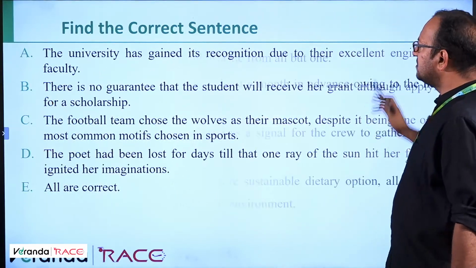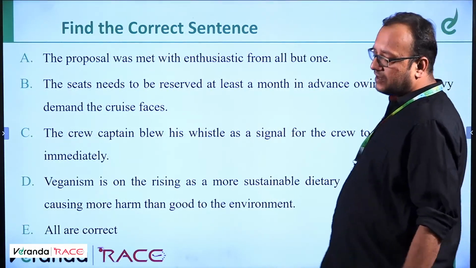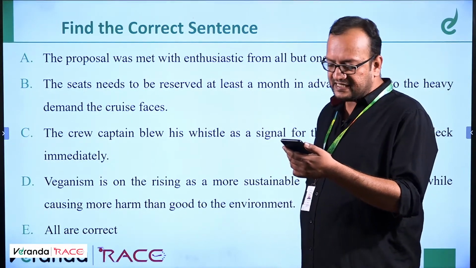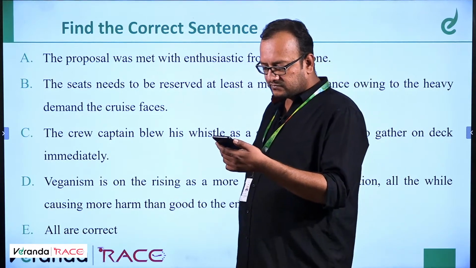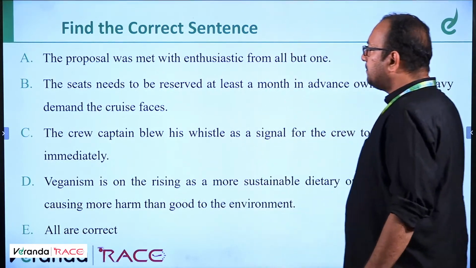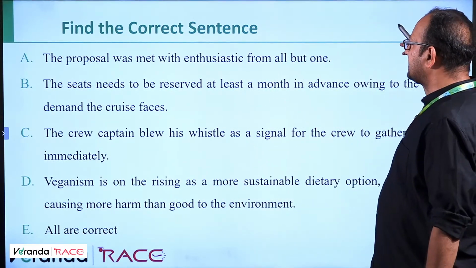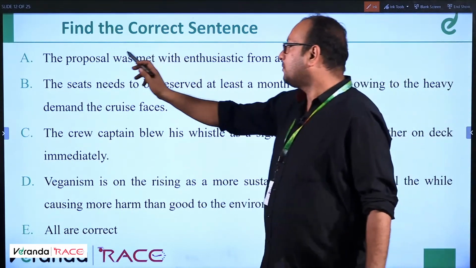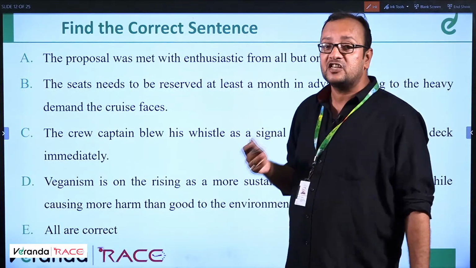So moving ahead. Find the correct sentence. One more very interesting question. D is correct. Yeah, D is correct, Venkat. The proposal was met with enthusiastic from all. So stupid question, sentence this is, you see. The proposal was met with enthusiasm. That should be the correct answer.